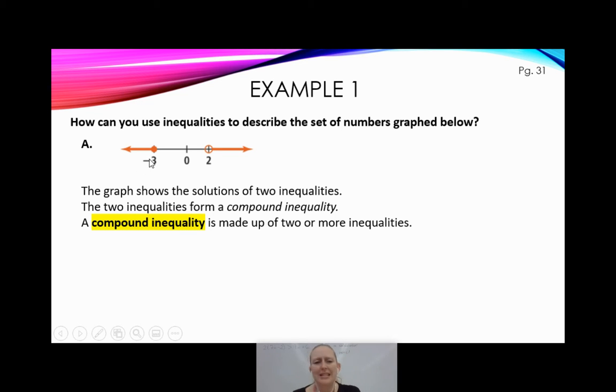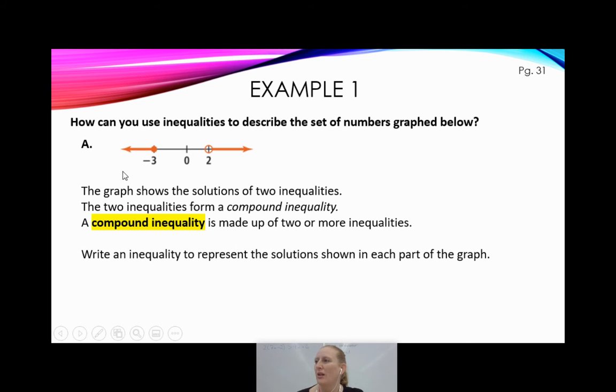So that's what I'm saying. I see two inequalities here, right? I see one with a closed circle at -3 off to the left, and another one with an open circle at 2 off to the right. So this is a compound inequality because it is made up of two or more inequalities. So how do we write that? To start, why don't we write down the inequality for each one? Okay, so we'll just take it one at a time. So I'm going to take this guy with the -3. I'm going to take this guy with the 2. And I'm just going to split them up for a moment here. And I'm going to write an inequality for each one of these.